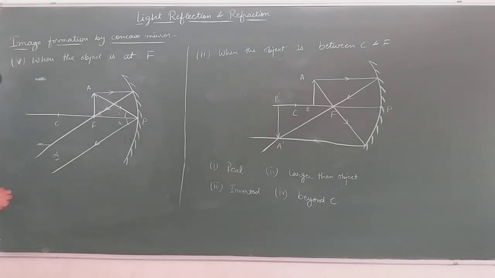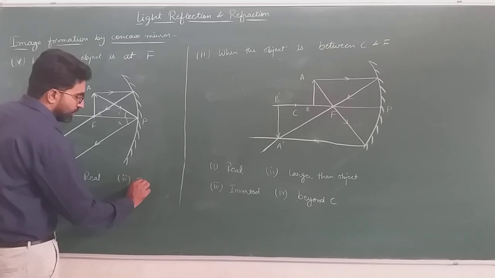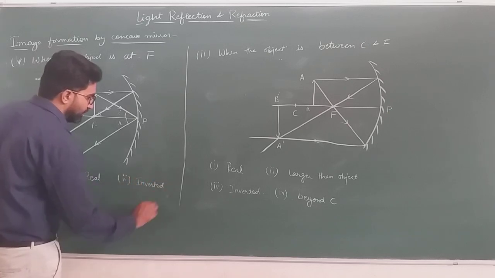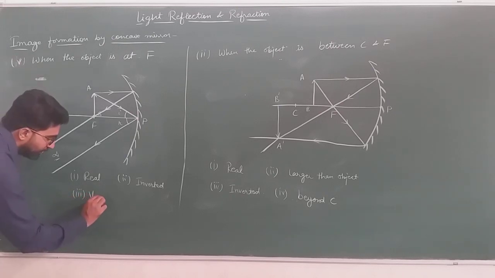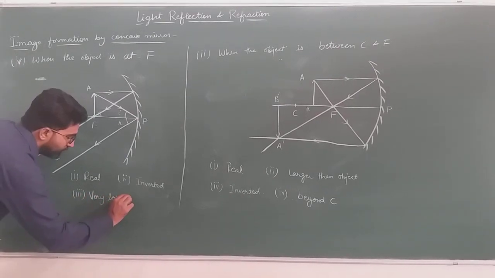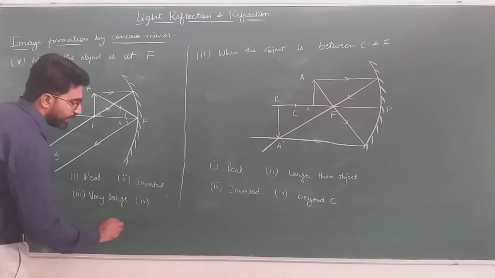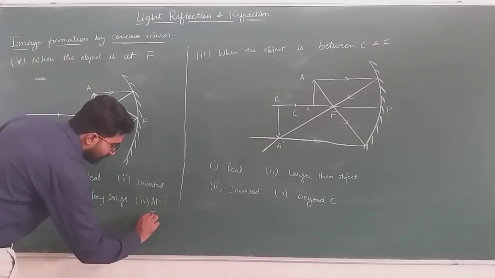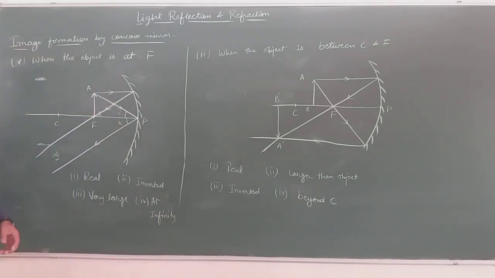Okay, so the image formed, first one, is real. Second, it will be an inverted image. Third one, the image formed is very large. Fourth one, the image will be formed at infinity.